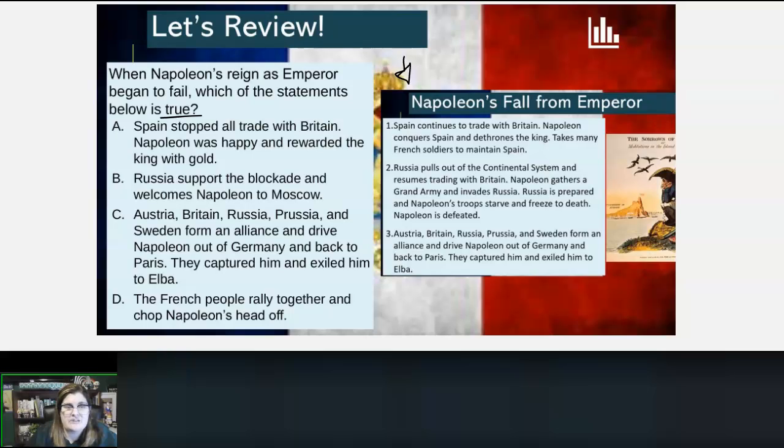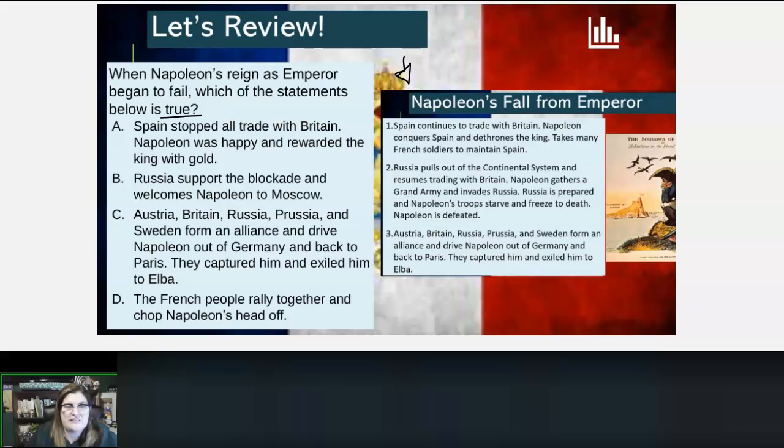Russia pulls out of the continental system and resumes trading with Britain. Napoleon gathers a grand army and invades Russia. Russia is prepared, and Napoleon's troops starve and freeze to death. Napoleon is defeated. 3. Austria, Britain, Russia, Prussia, and Sweden form an alliance and drive Napoleon out of Germany and back to Paris. They capture him and exile him to Elba.